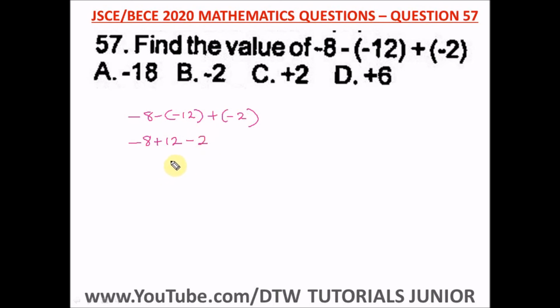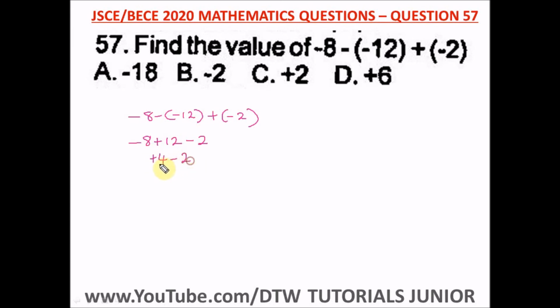Then this times this, we're going to have a negative 2. So what do we first do? Let's start with this addition. We have -8 plus 12. What would that give us? We're going to subtract, and we are going to have a positive answer. So 12 minus 8, that's 4. So we're going to have a +4.